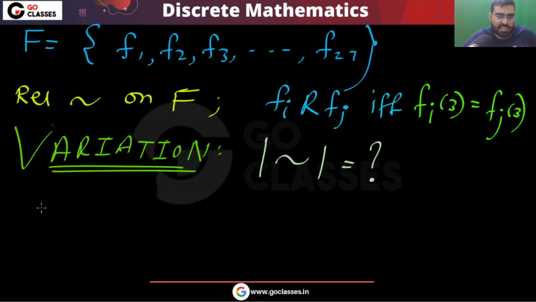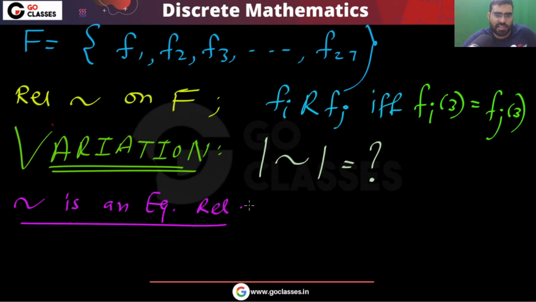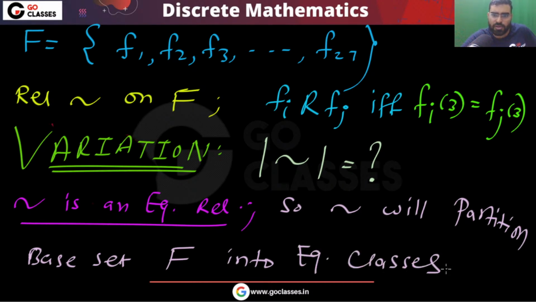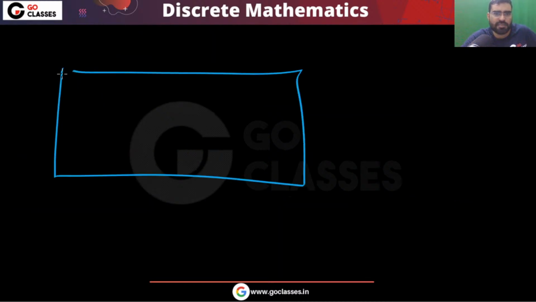See, you have three equivalence classes, right? Correct? So you can notice this is an equivalence relation. You know this is an equivalence relation. So what will it do? This will partition the base set capital F into equivalence classes. So this is your base set, and for this base set, we got equivalence classes.